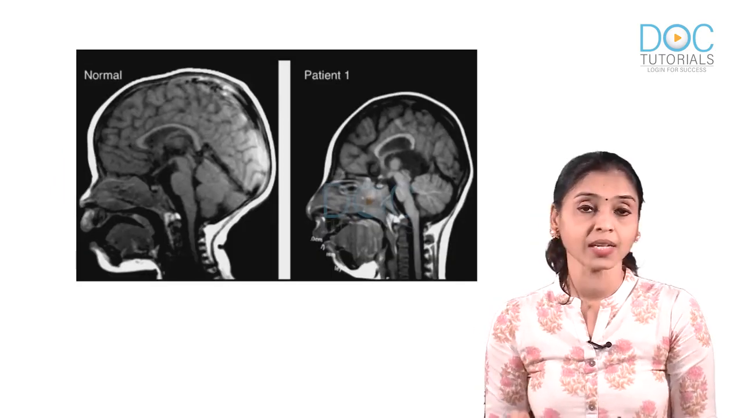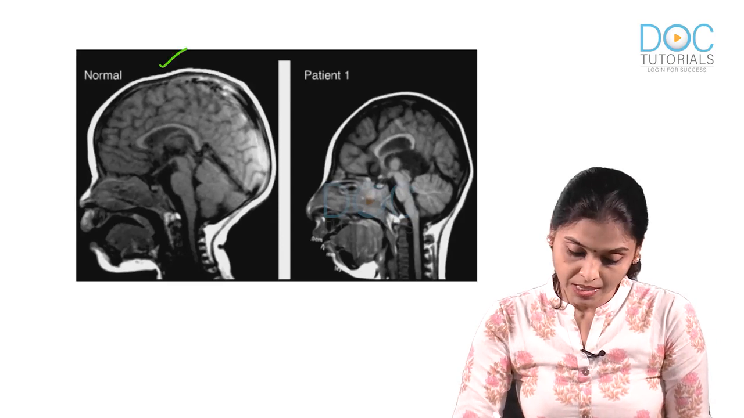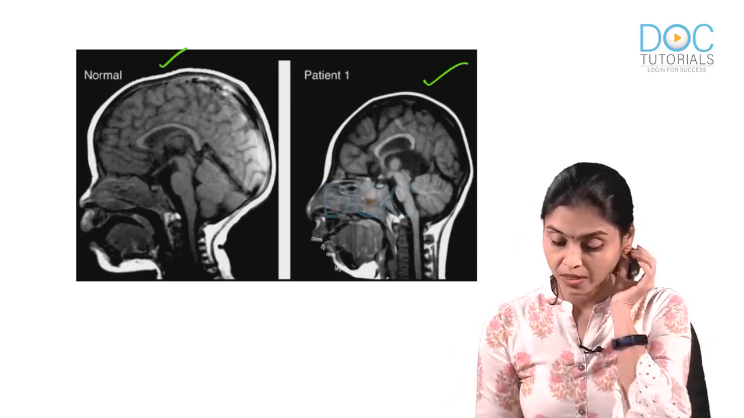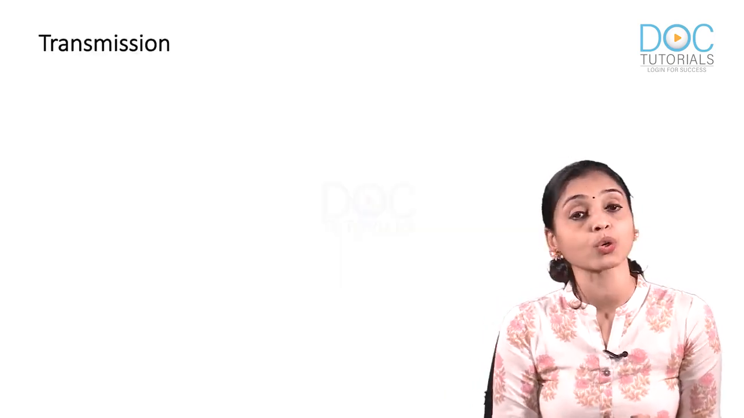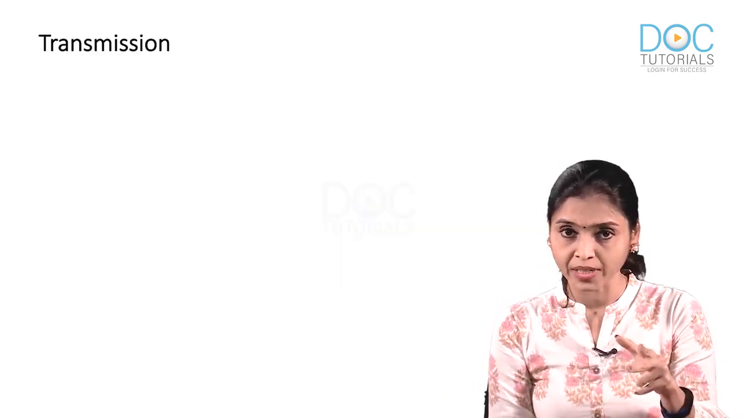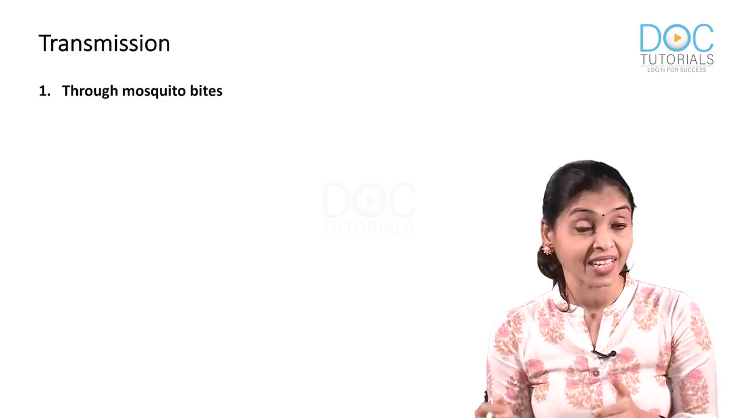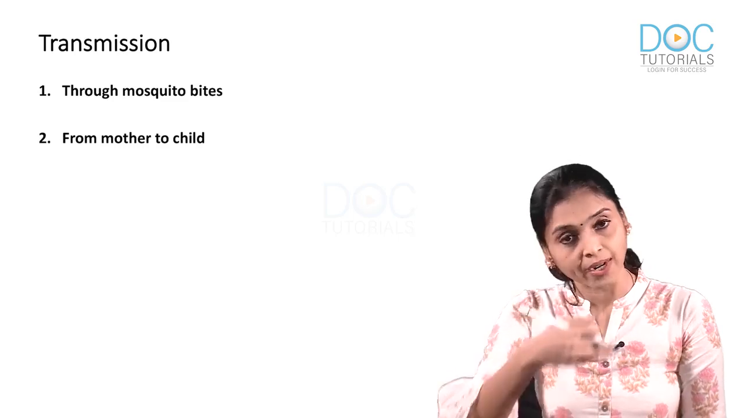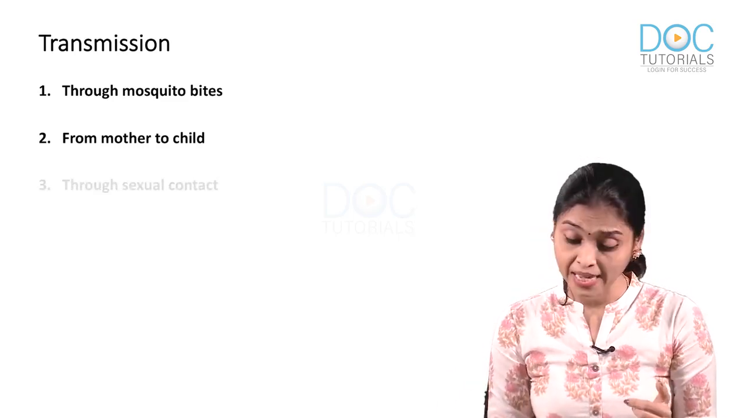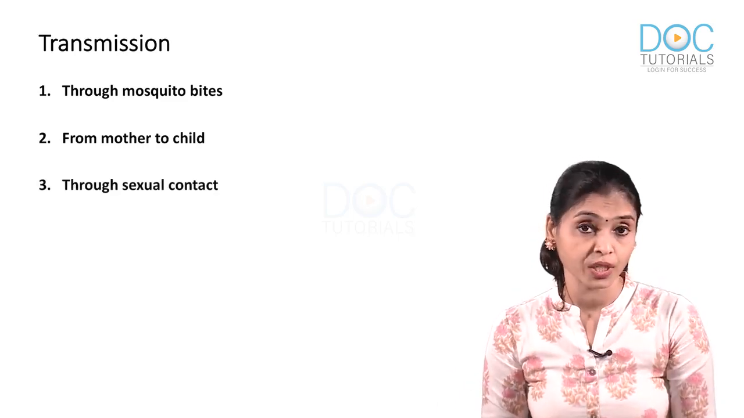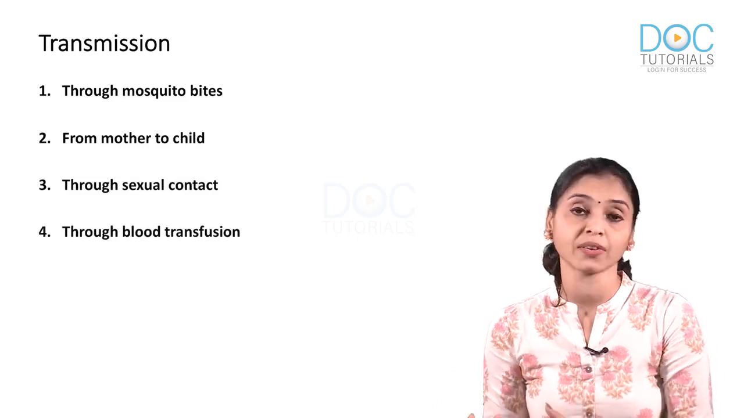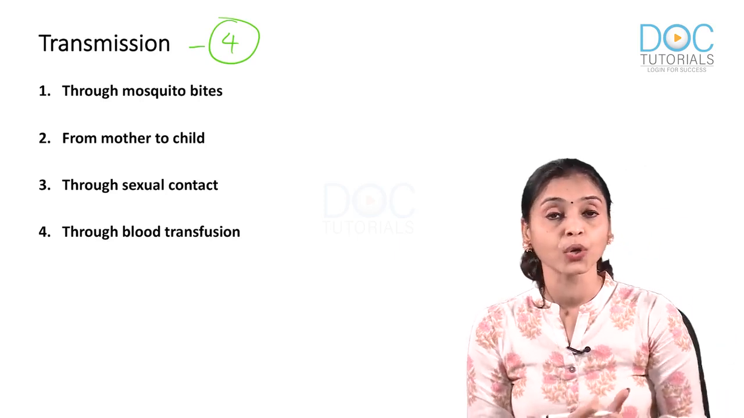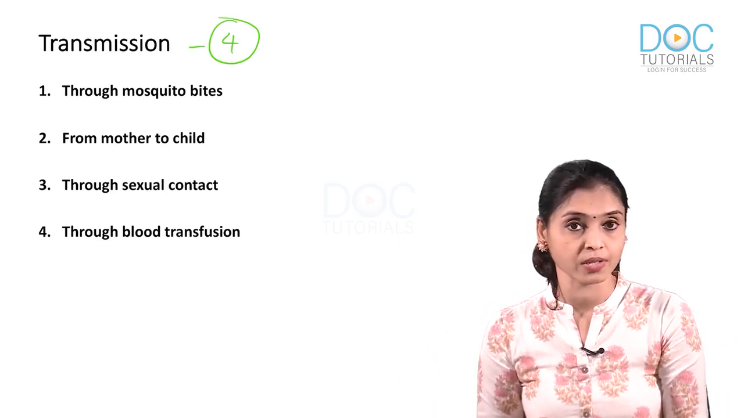And what you see here is an MRI finding. See, this is normal and this is microcephaly. Okay, so radio imaging of microcephaly. Now let's see what are the routes of transmission. 2 we have already discussed. 1 through mosquito bites, Aedes mosquito, and the next is from mother to child, which is vertical transmission. Are there any other routes? Yes, there is a sexual route of transmission, and the 4th is through blood transfusion. So these are the 4 methods by which you can get Zika virus.